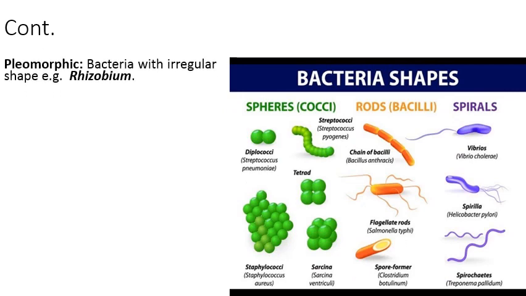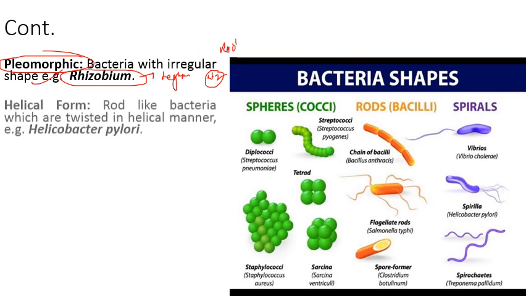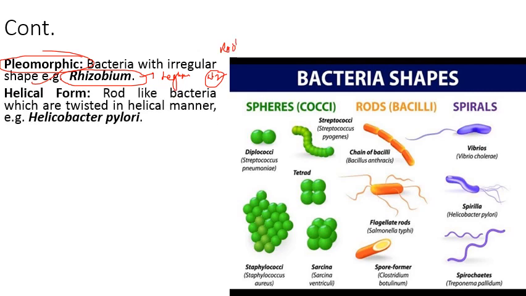Next, pleomorphic bacteria have an irregular shape. For example, we have Rhizobium. This genus is commonly associated with legume plants and helps in nitrogen fixation, found in the root nodules of legume plants. Then the helical form. These are rod-like bacteria which are twisted in a helical manner. For example, we have Helicobacter pylori.